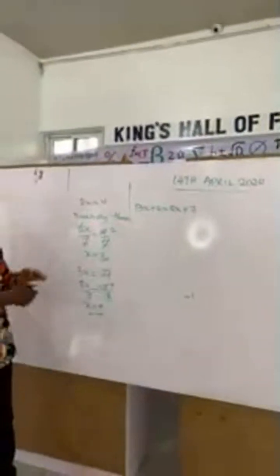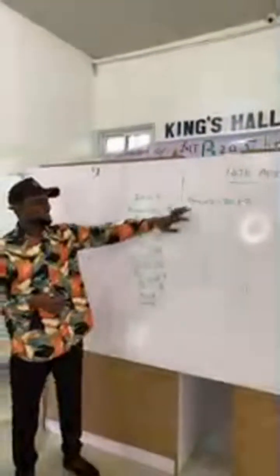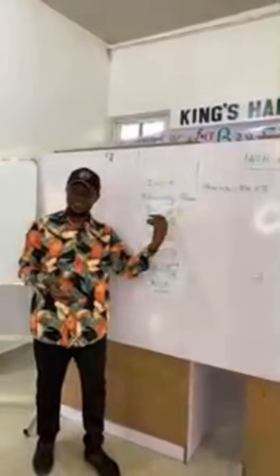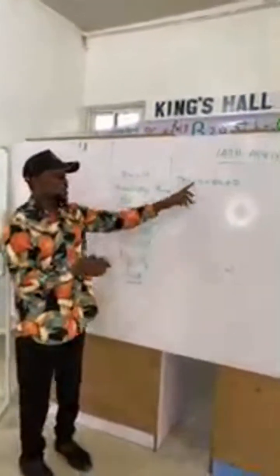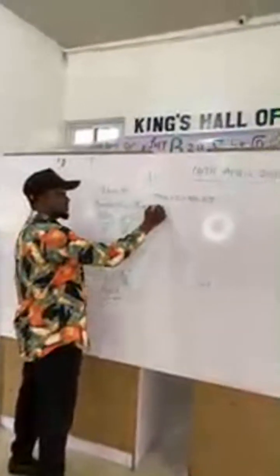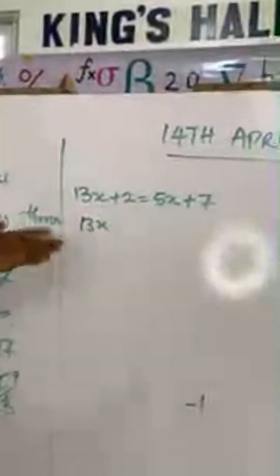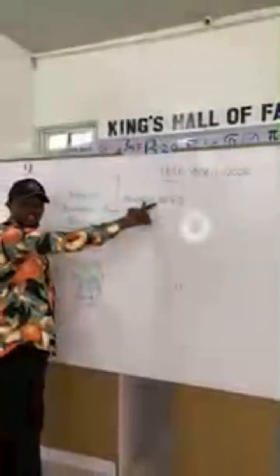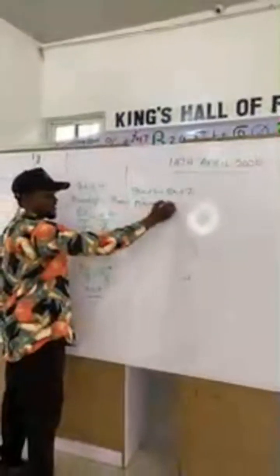We choose to push the unknown variable to the left hand side, and the constant will go to the other side. So 13x now is the landlord. 13x is staying. 5x was traveling, so he has to come back. 13x, the landlord, will stay, and the 5x will come back, and he has to pay the price. You know the price? A plus crossing to the other side becomes what? Minus. And a minus crossing becomes a plus. So the 5x will cross. It was a plus here, so the plus will now go to minus 5x. Are you with me?